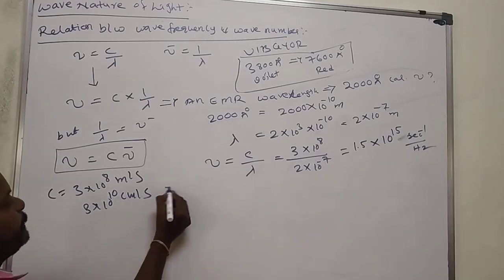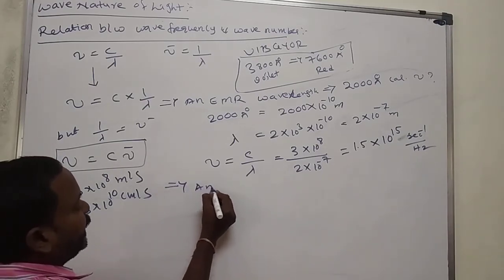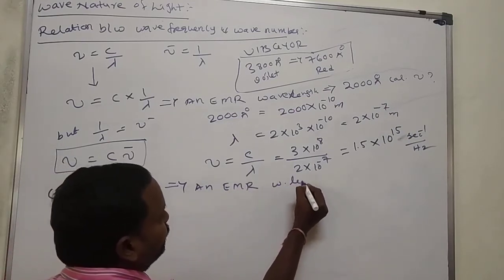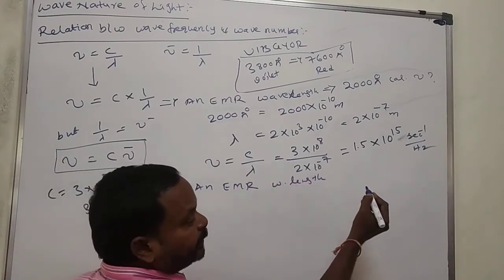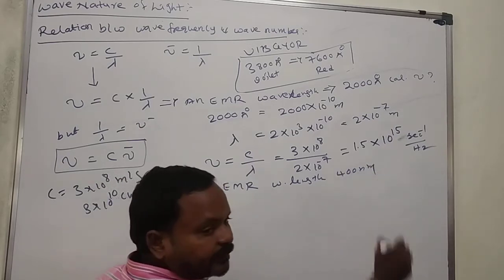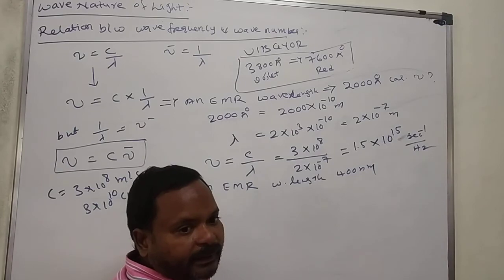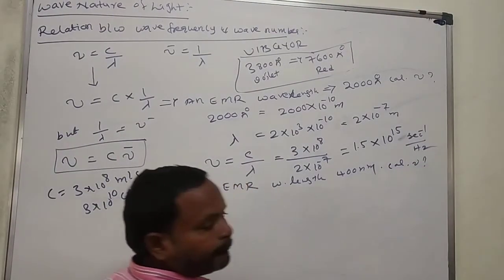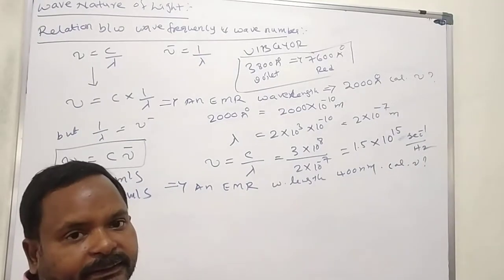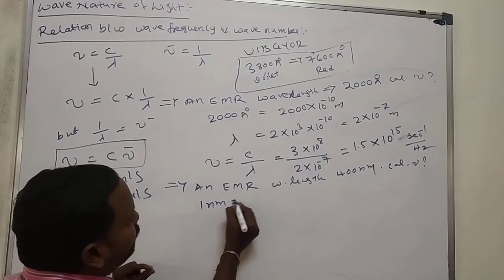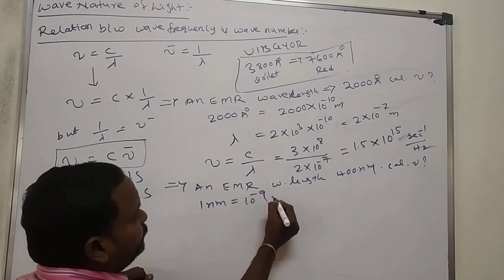In continuation, I am giving an electromagnetic radiation whose wavelength is 400 nanometers. Calculate its frequency. 1 nanometer is equal to 10 to the power of minus 9 meters.